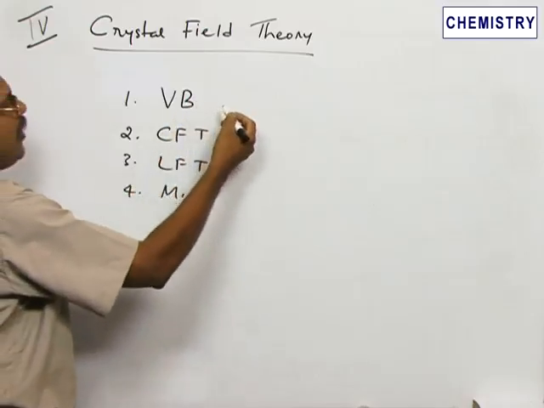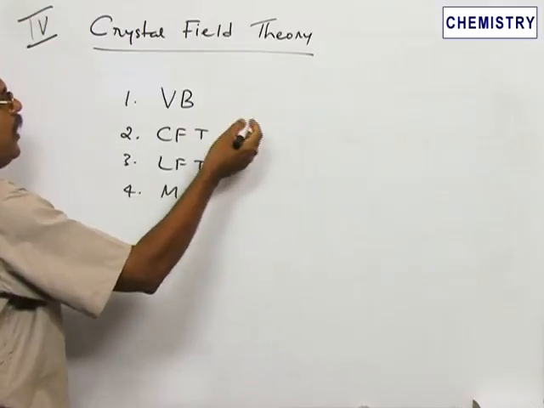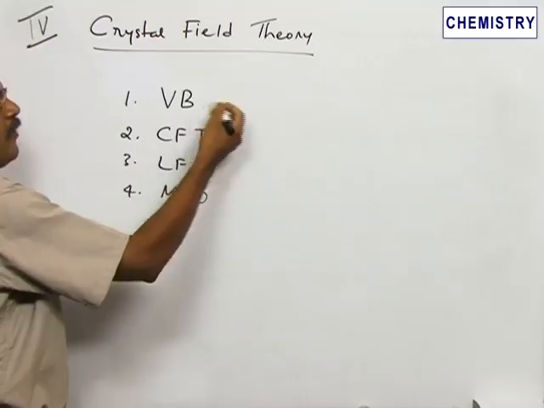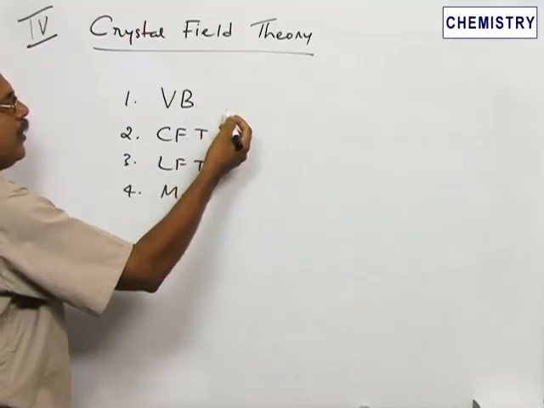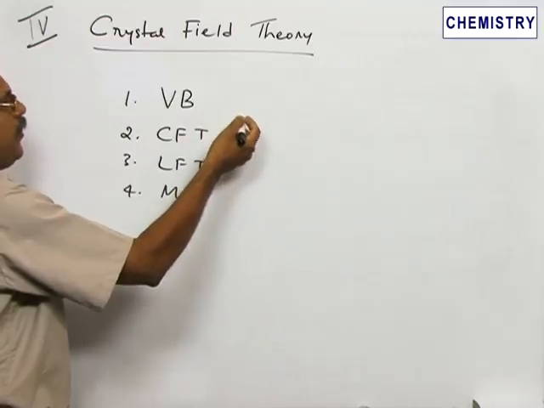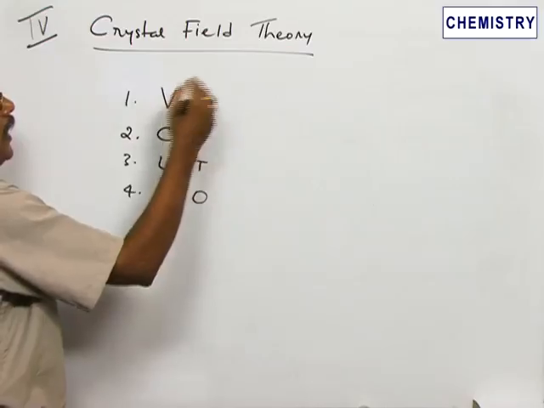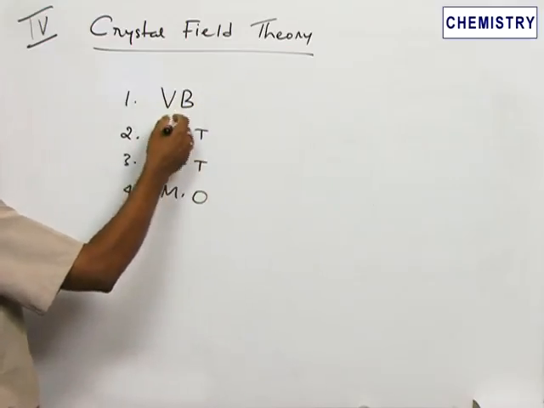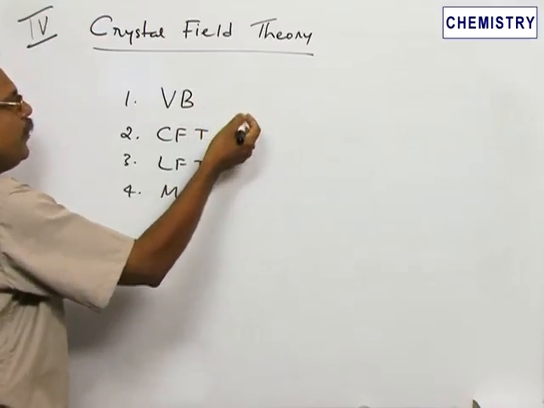So valence bond theory: on the basis of valence bond theory, hybridization is used to explain the bonding, and this theory has so many demerits. For example, a lot of assumptions. The central metal ion is ready with hybrid orbitals before bonding, but why certain metals use higher orbitals, or certain metal ions use lower orbitals for hybridization, is not explained by this theory. So a lot of assumptions we have to make.